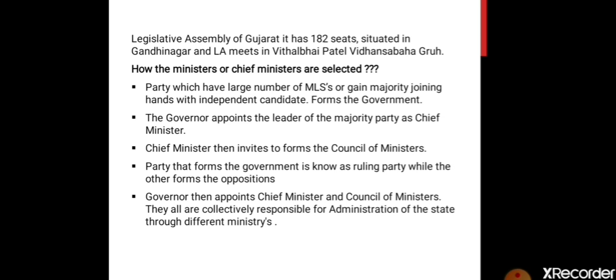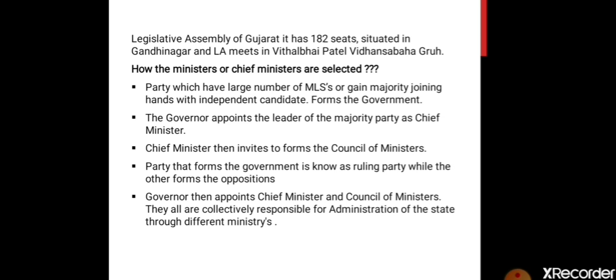Many times it happens that both parties have about 50-50 of the seats. Then the independent candidates who have been elected without belonging to any party join hands with these parties, and they form the government. Where majority is not proven by one party, such a government is known as a coalition government.